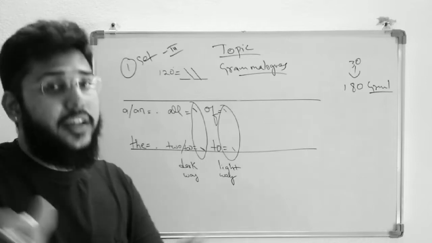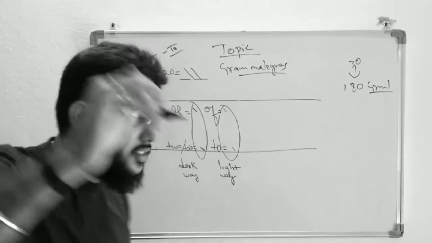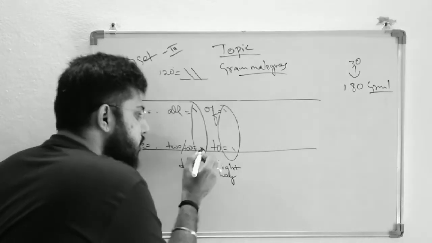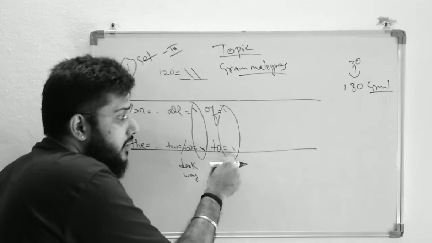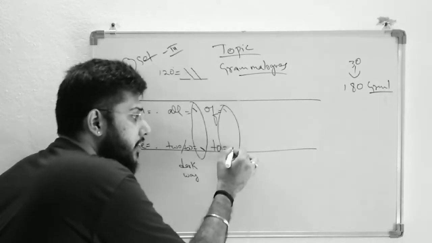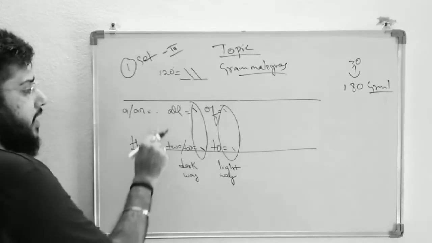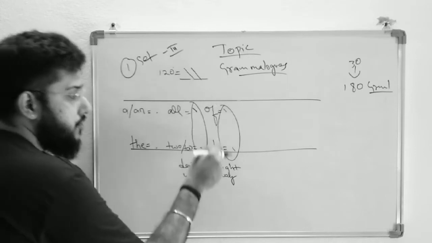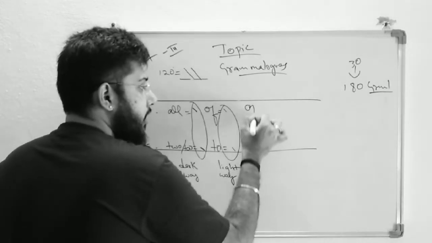Okay, so to make the difference: "all" and "to" are very easy. Dark. All means above the line, to means on the line. Both are dark. And the same strokes, if I write here, make sure that you write in a light way, that is "of" and then light "to". Okay, so let us move on with the next: "a", "the", all, to, of, to. Next one, "on" and then "but".